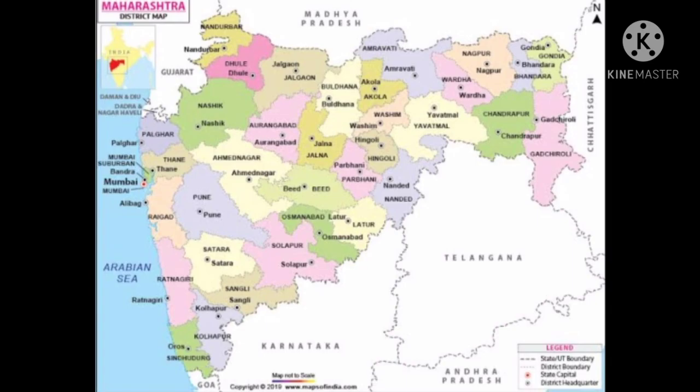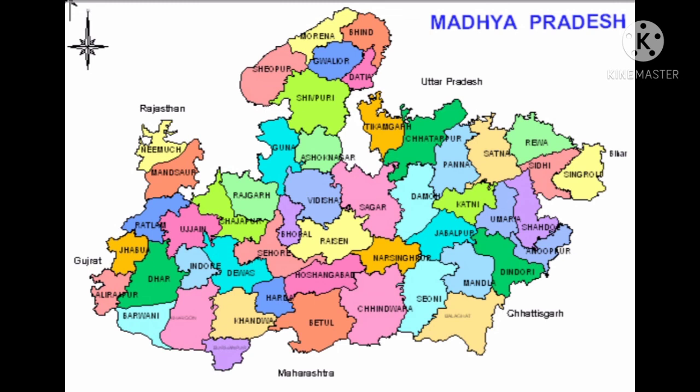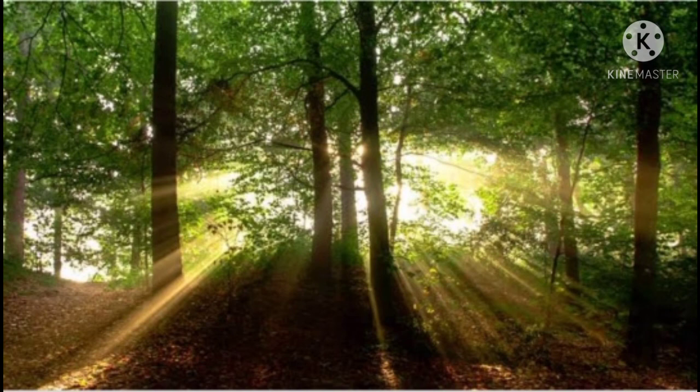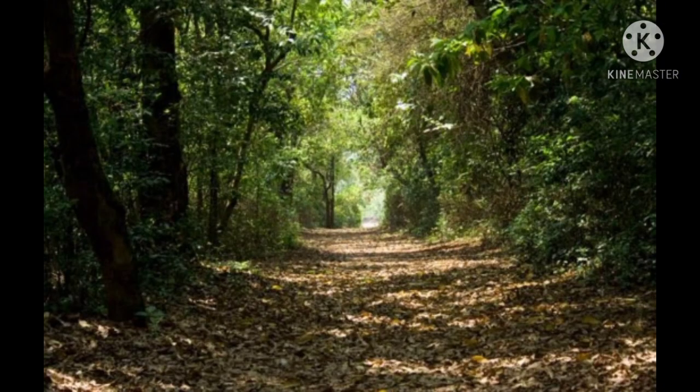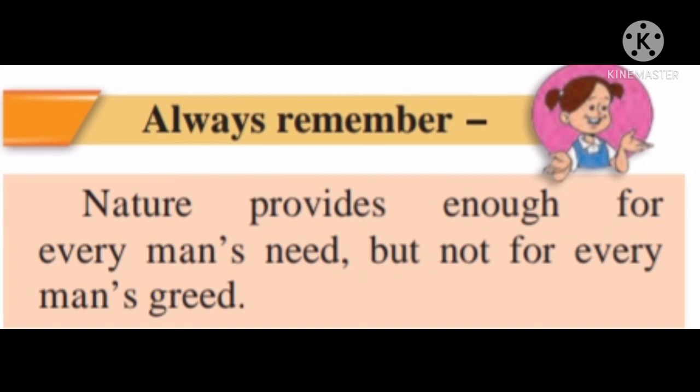Maharashtra has many Devrais. In Madhya Pradesh, they are known as Shranvan. Devrai give shelter not only to the plants but also to the animals that live there. Hence, Devrais or Shranvans can be called the sanctuaries of ancient times. So students, let's first understand the meaning of Devrai. The word Devrai came from two local words, that is Dev means God and Rai means forest. So it means God's forest. That is why it is called Devrai.